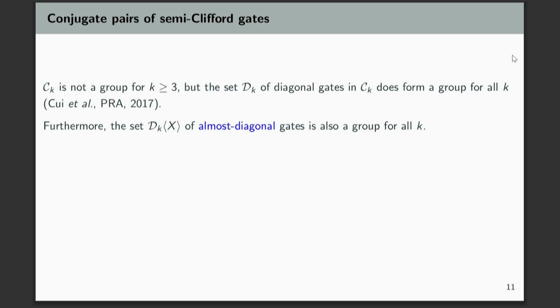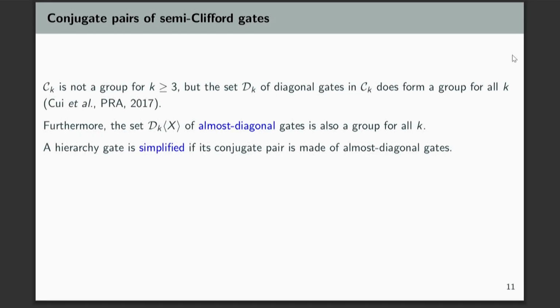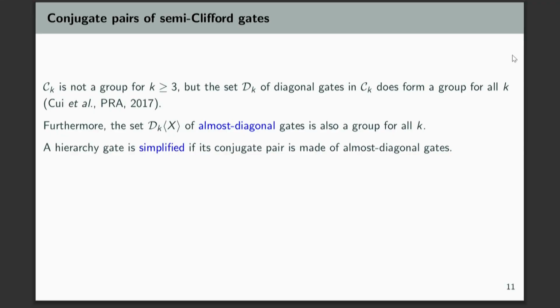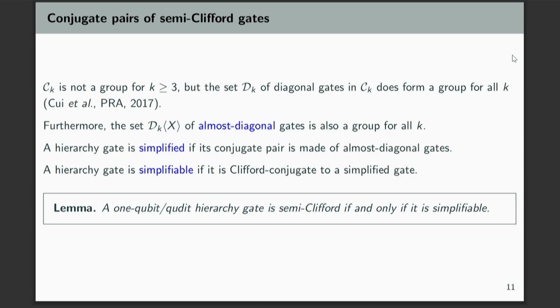And the almost diagonal gates form a group. So we call a hierarchy gate simplified if its conjugate pair is made up of almost diagonal gates, so a diagonal times the power of x. We call a gate simplifiable if it's Clifford conjugate to a simplified gate. And this gives us another important equivalent notion of being semi-Clifford. It's semi-Clifford if and only if it's simplifiable.